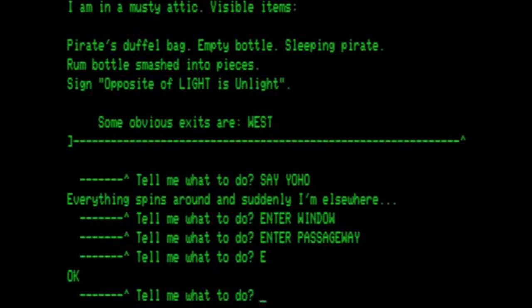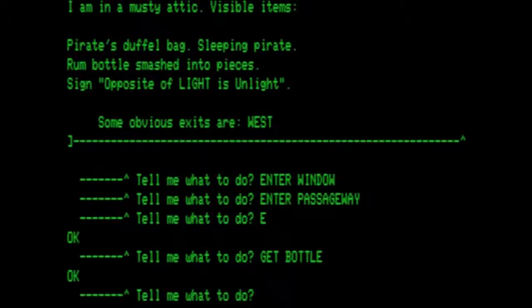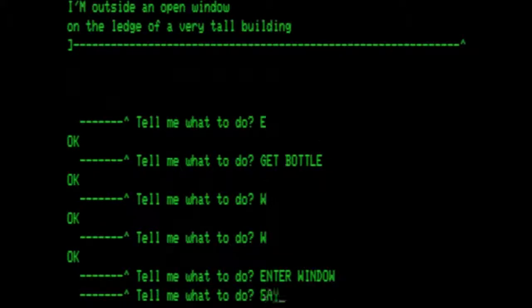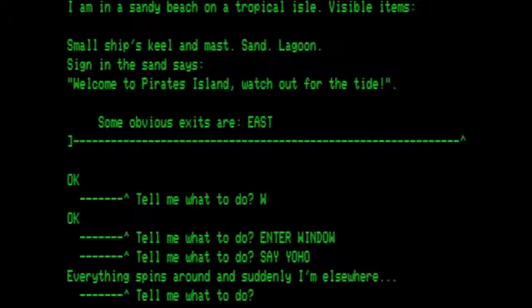And you see there's the duffel, the empty bottle. Our pirate, who we gave the bottle to earlier, is now sleeping in our attic back in London. This part does not make sense to me, but I'm just going to go with it. We want to get the bottle, and then we are going to leave by going west and west, and then we can enter the window again, and then say yo-ho again. And it takes us back to the beach.